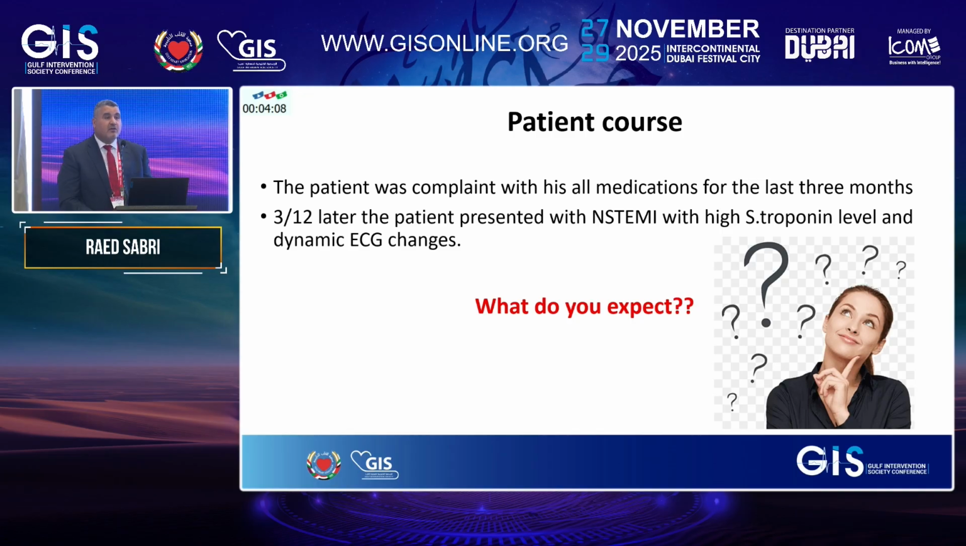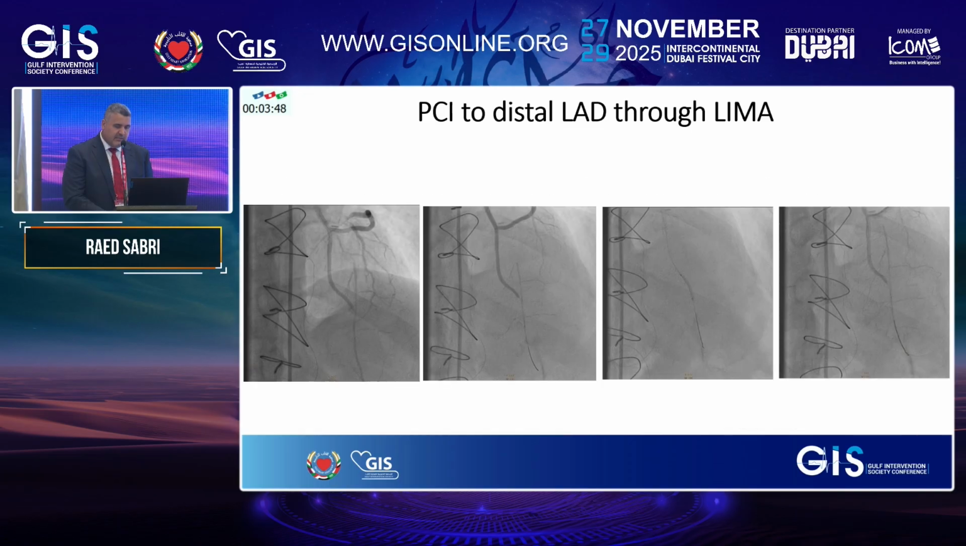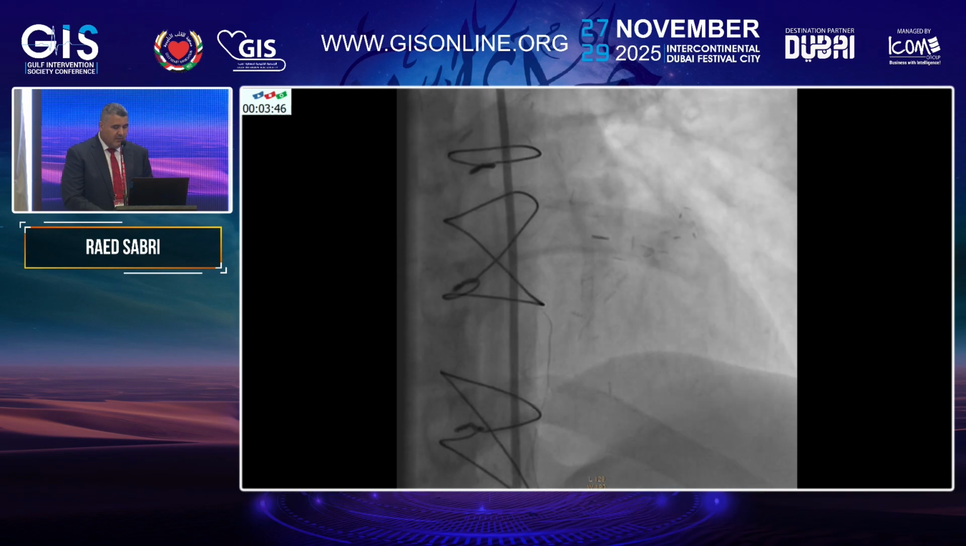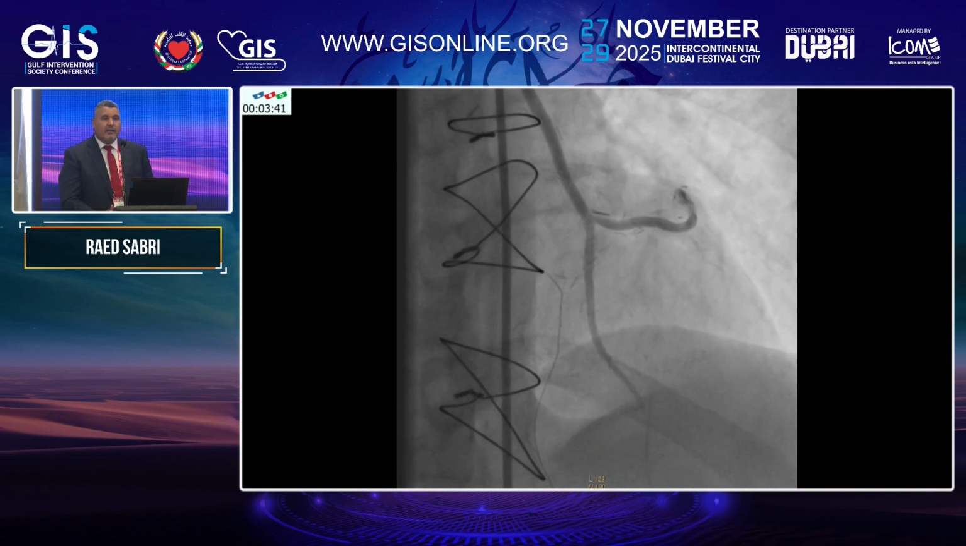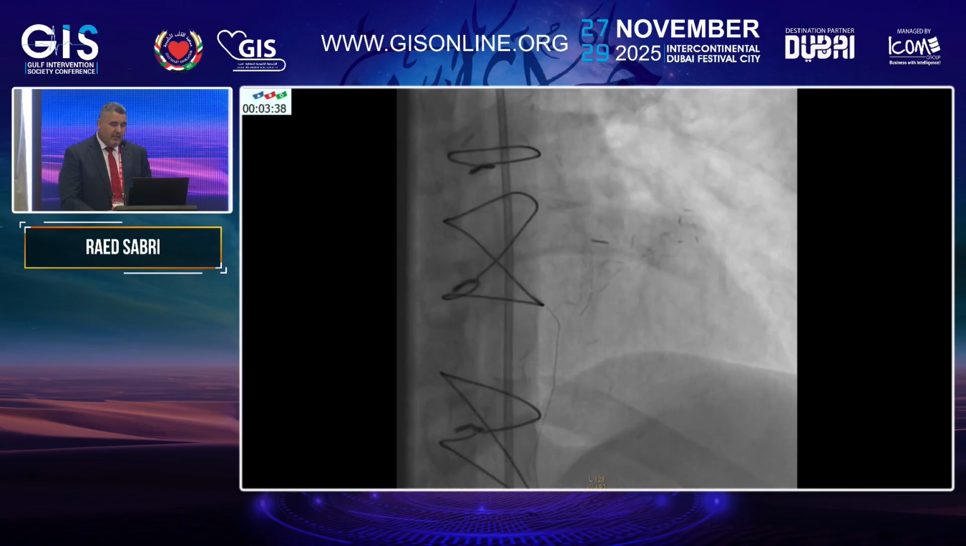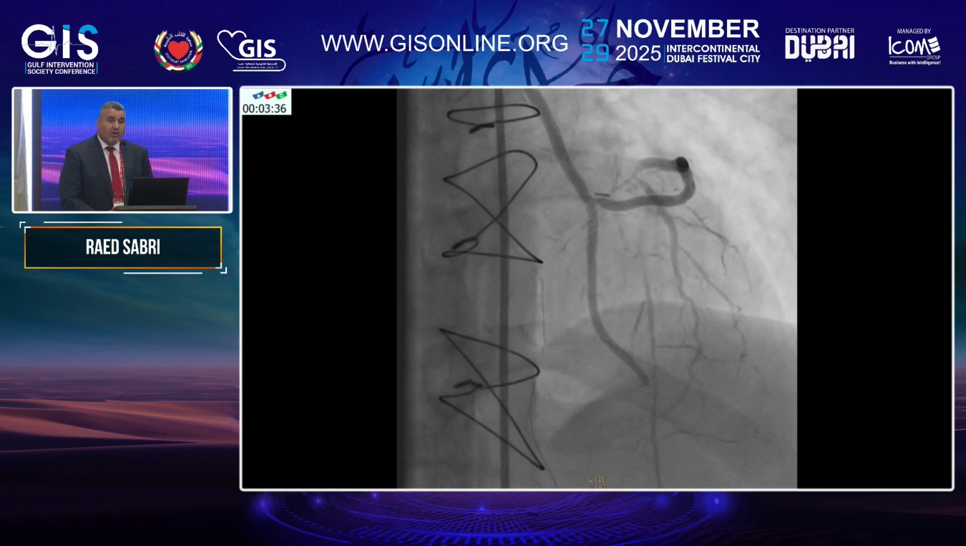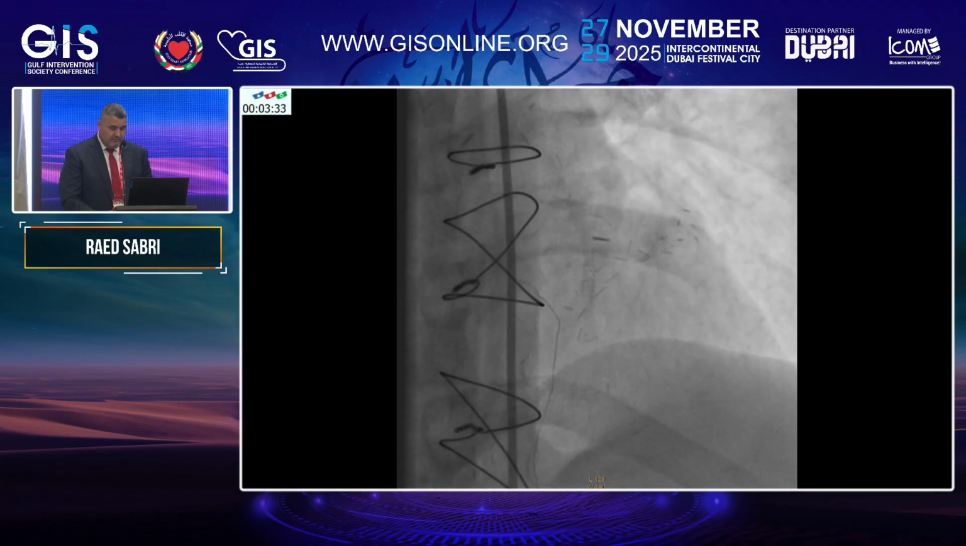So what do you think is the cause of the next presentation? Yes. Anyone think about restenosis? Stent thrombosis? Maybe your stent is not optimized. But this is the finding. The stent is completely patent, and the LIMA is patent, and there is another lesion at the site of the anastomosis of the LIMA to the LAD.